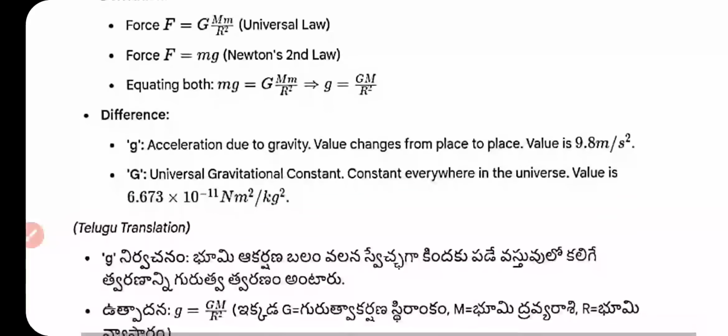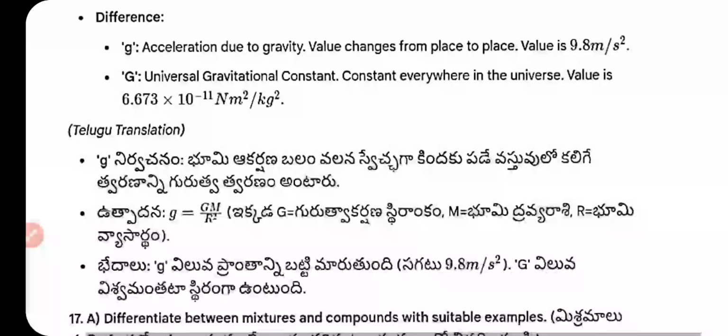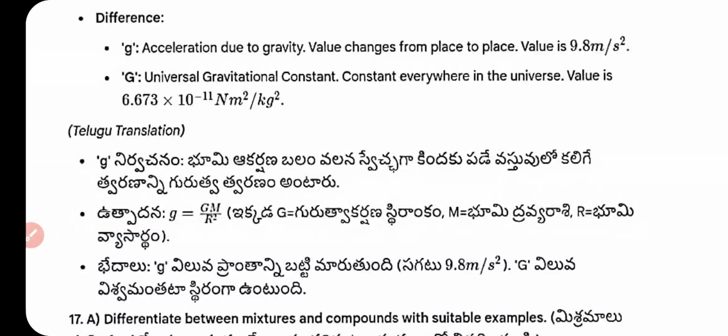g is the acceleration due to gravity. Its value changes from place to place; the value is 9.8 m/s². G is the gravitational constant, the universal gravitational constant, the same everywhere in the universe. Its value is 6.673 × 10^-11 N m²/kg².